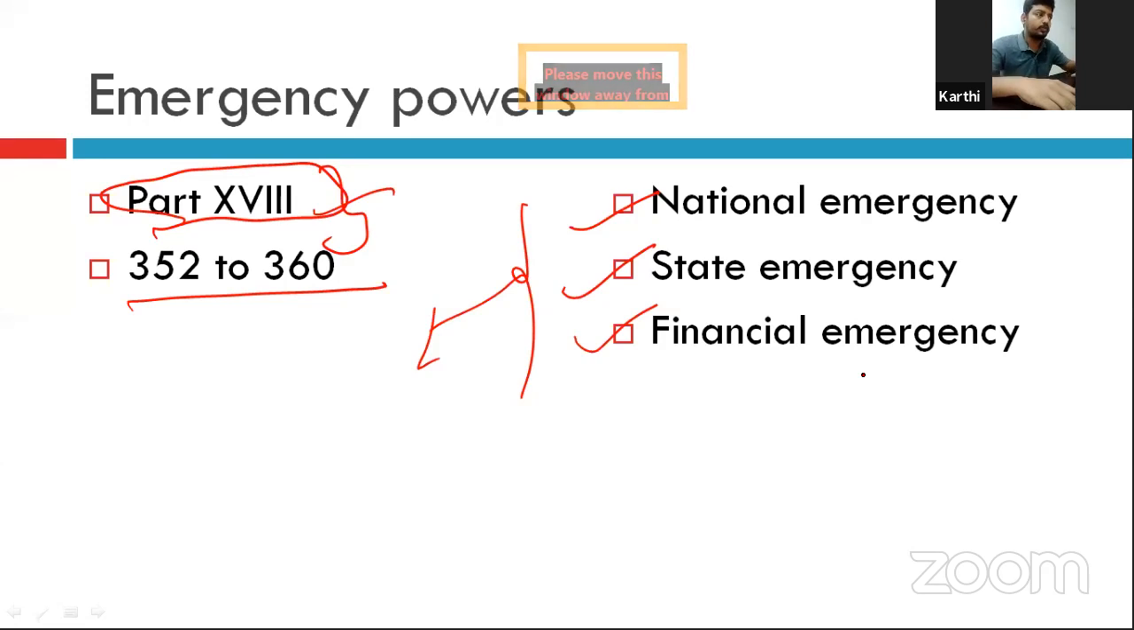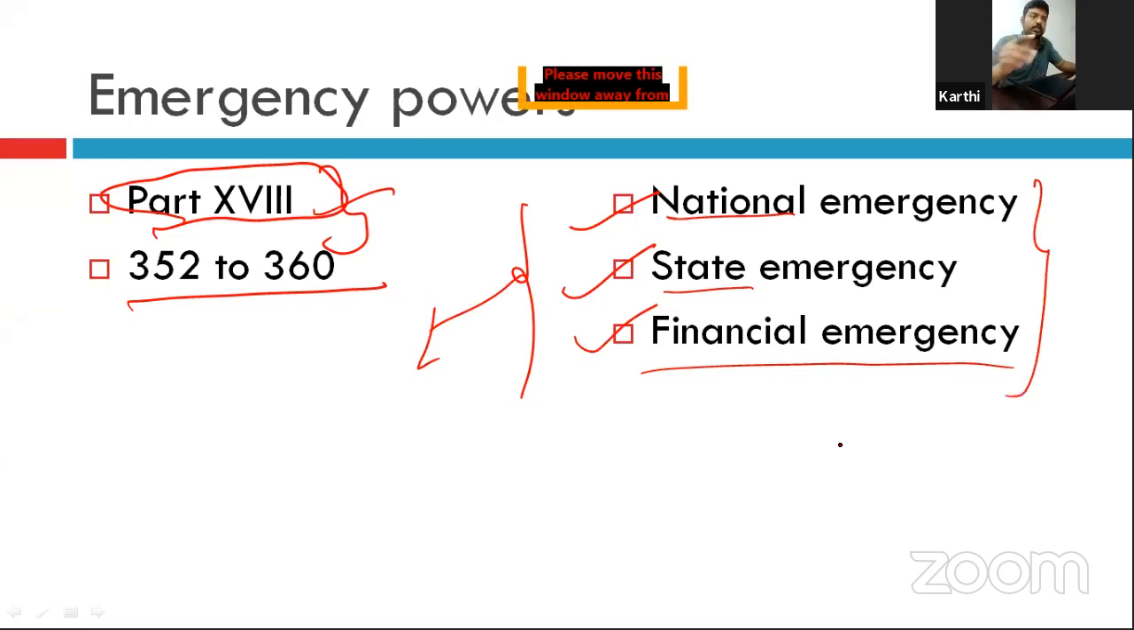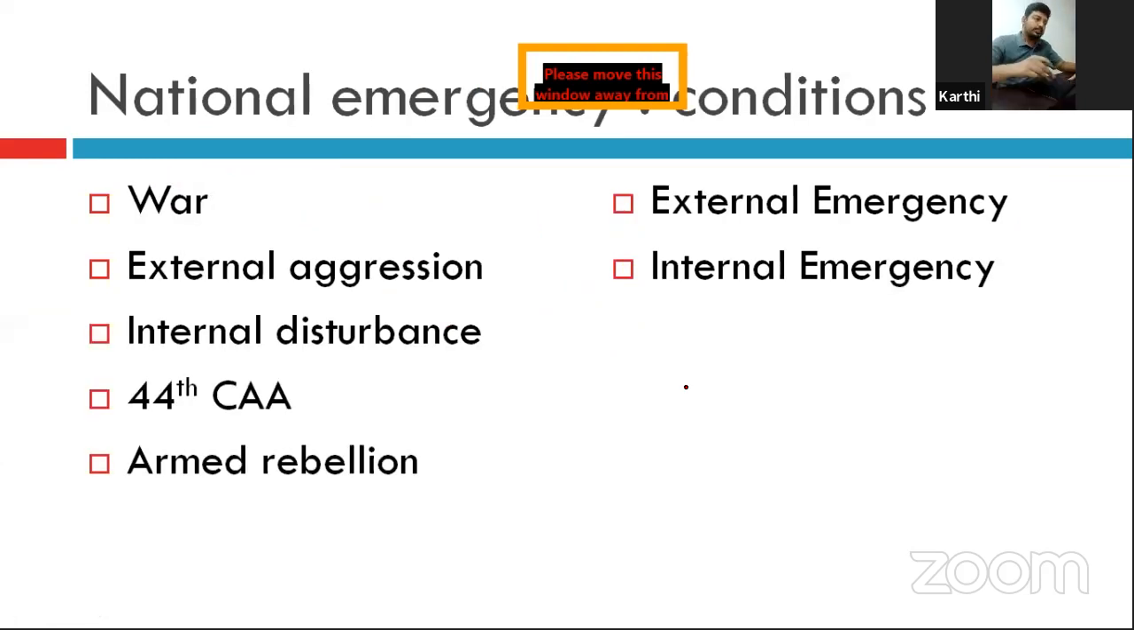Now we will focus on the emergency powers of the president. It is mentioned in Part 18 of the Constitution from Article 350 to 360. 3 kinds of emergency are there: national emergency, state emergency, financial emergency. But the Constitution did not mention these kinds. It only mentions the act of proclamation of an emergency. So first we will start with national emergency.